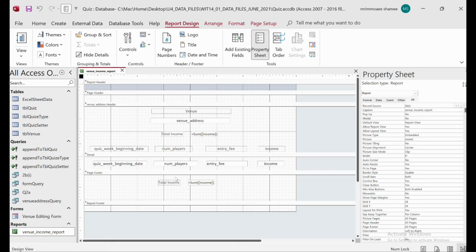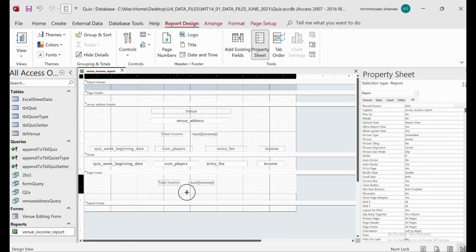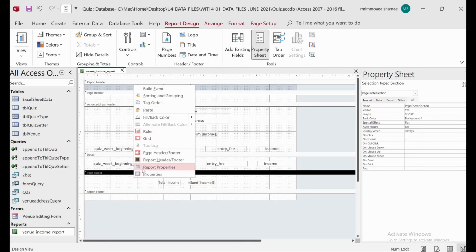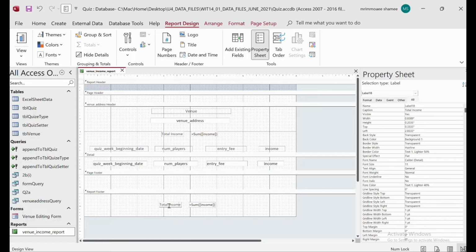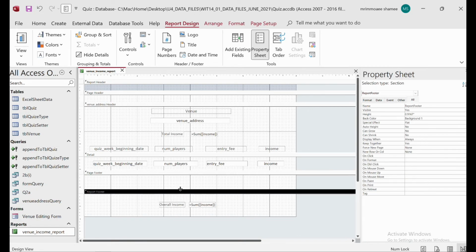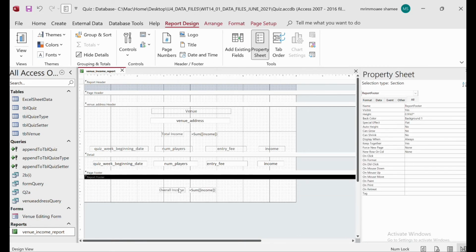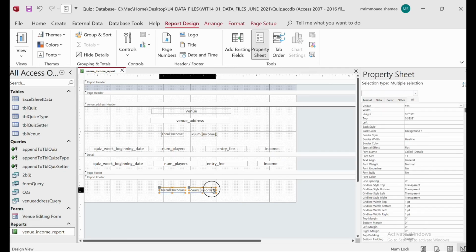Because I put the total income or overall income inside the base footer. This is one of the issues. So we have to create a report footer, right? So for that one, right click, and here we will get the report footer and header. Because report header we already have, so we want to add the footer, and then just try to take it here. Here you just add overall income, and try to reduce the space between this, because we actually don't need the footer. So then try to make it a little bit up